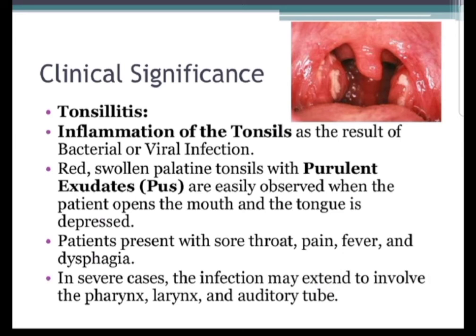This is called the acute follicular tonsillitis. Patient present with the sore throat, pain and the fever and dysphagia. In severe cases, the infection may extend to involve the pharynx, larynx and the auditory tube. That's why the auditory tubes are, because